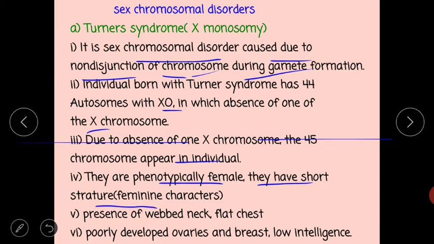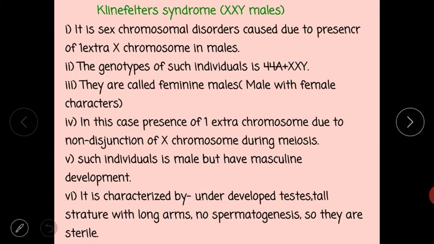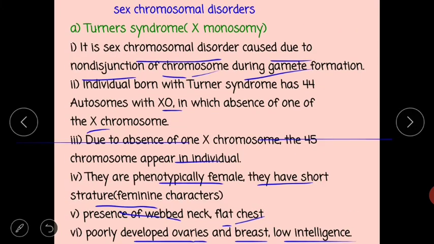They show feminine characters, presence of webbed neck, flat chest, poorly developed ovaries as well as breasts, and low intelligence. So these are the signs mostly observed in individuals having Turner syndrome.